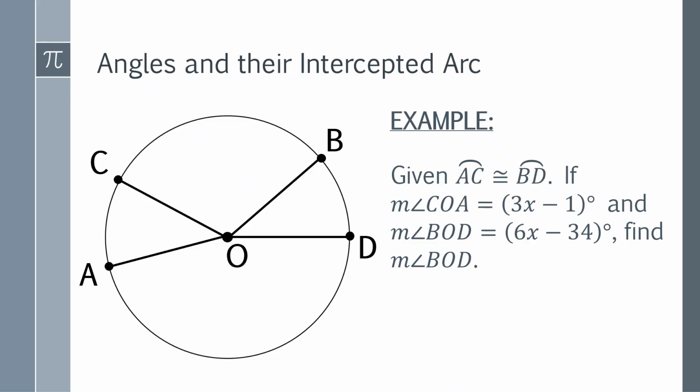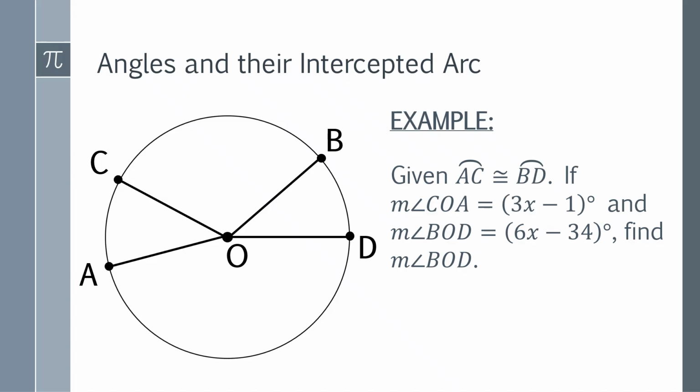So we have here a given, arc AC is congruent to arc BD. Now, if the measure of angle COA is 3x minus 1 and the measure of angle BOD is 6x minus 34, find the measure of angle BOD. So how will you find this? Here, this is very easy. Okay?